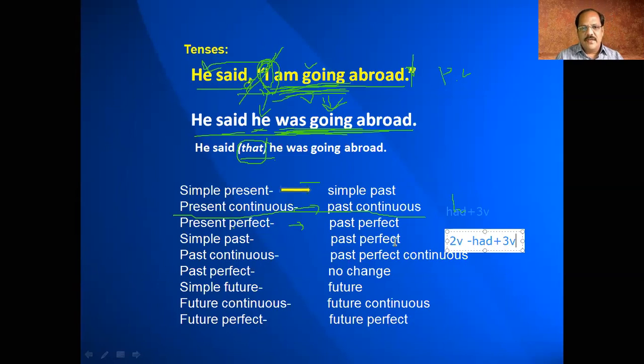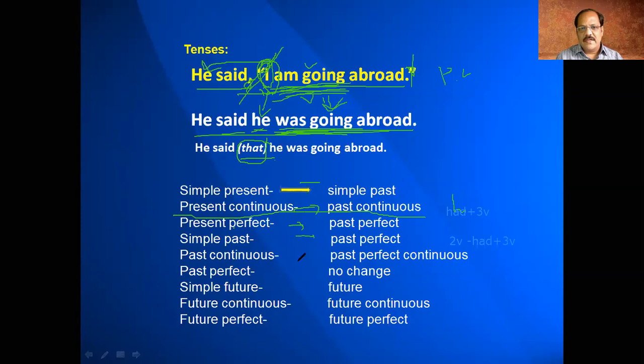And as we all are aware, past perfect tense is used for the activities that are already completed but have importance. So if there are two activities, the first activity which is completed and has importance, we write in past perfect tense. So the structure is had plus third form of the verb. If the given sentence is I went, you have to convert it to he had gone. So that way simple past is converted into past perfect tense.